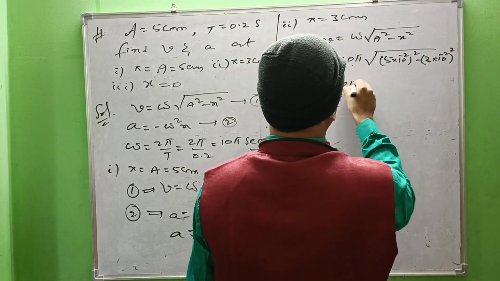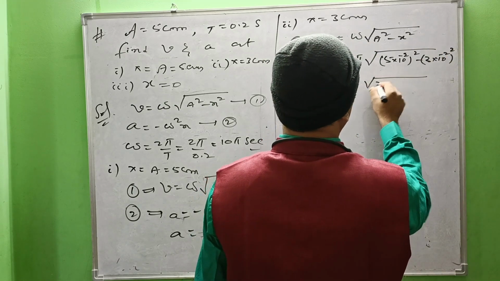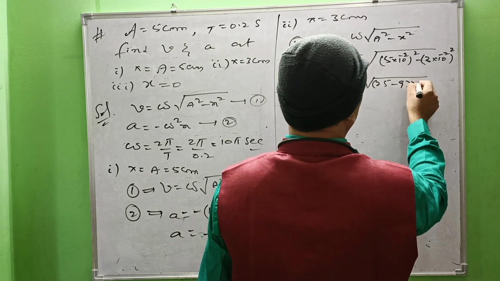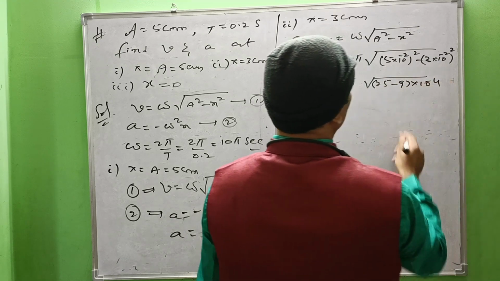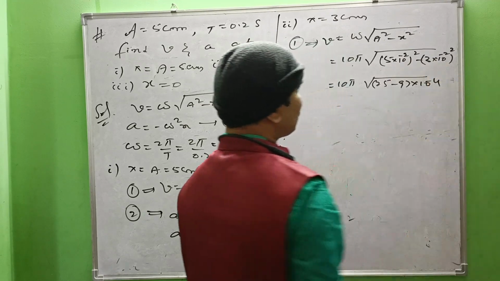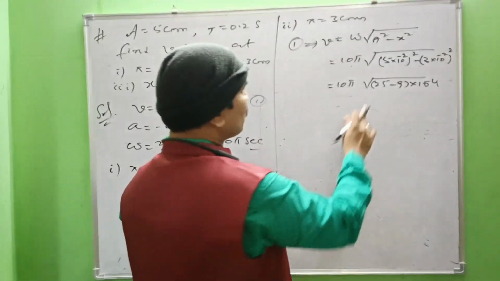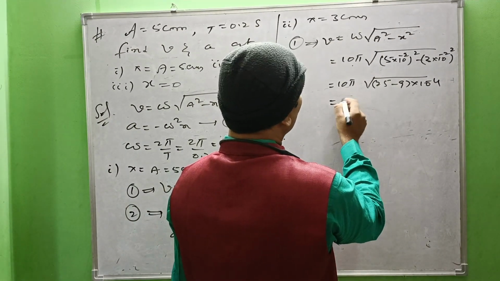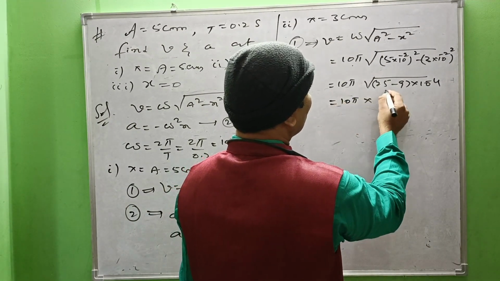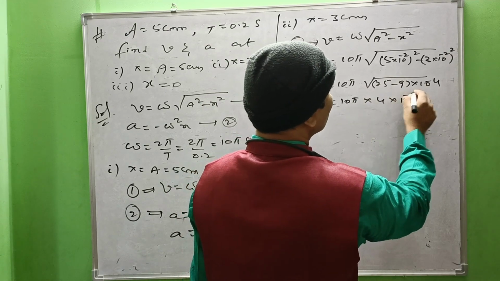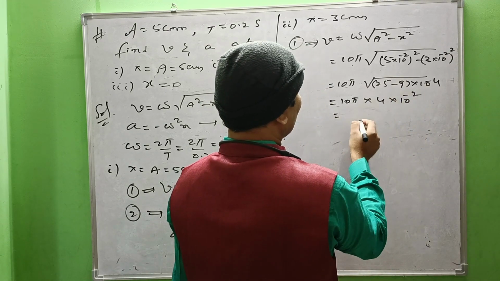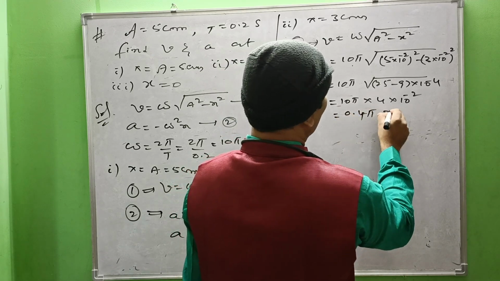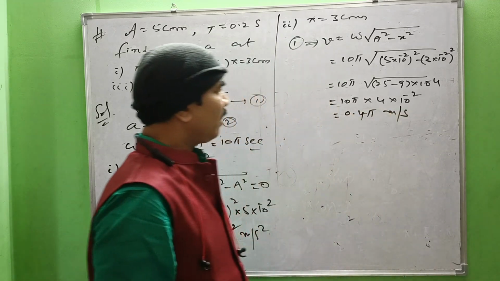It is 10 pi into root of 25 minus 9, whole into 10 power minus 4, kept common. Now 25 minus 9 is 16, under root that is 4. So 10 pi into 4 into 10 power minus 2, that is 0.4 pi meter per second, right?